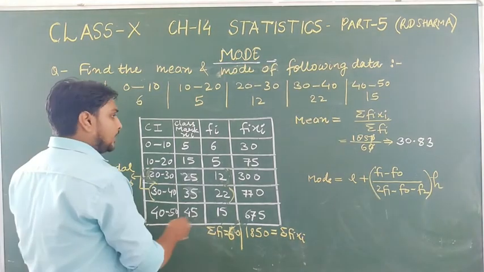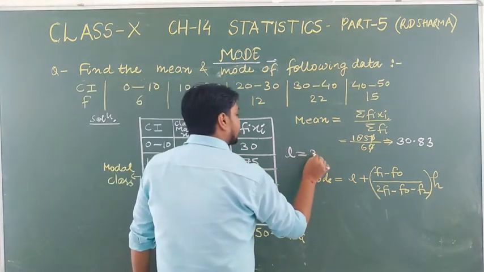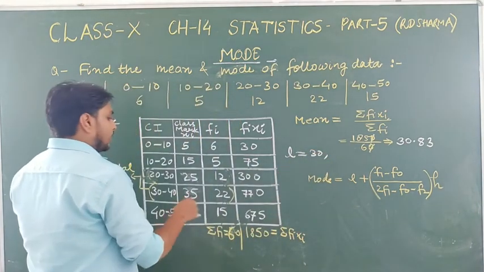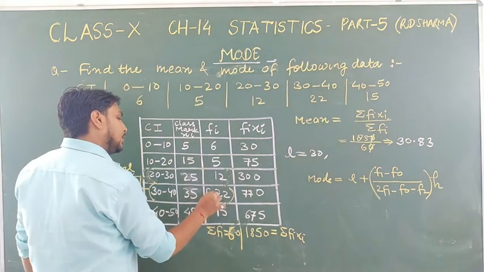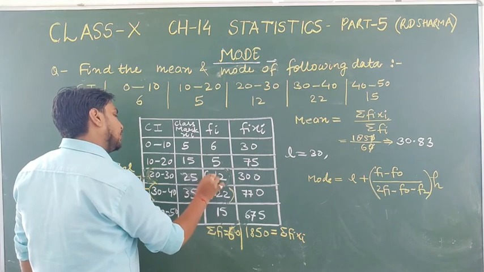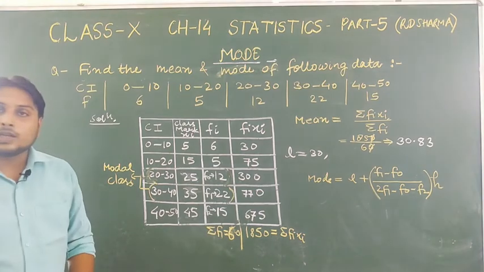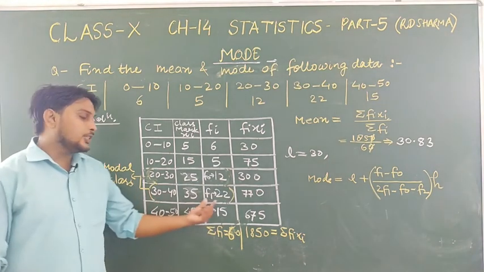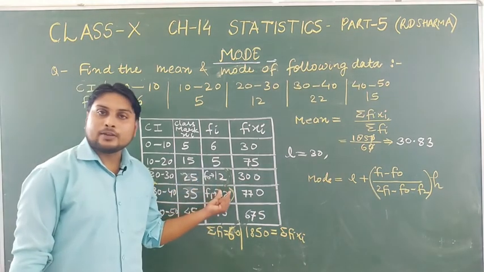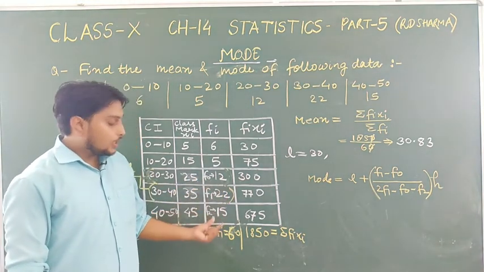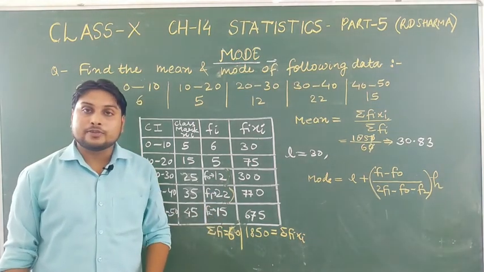The value of L is 30. If it is a modal class, then there will be F1, F0 and F2, like we have done in the last question. The frequency of the modal class is denoted by F1, the frequency of the class preceding the modal class is denoted by F0, and the class just after the modal class is denoted by F2.